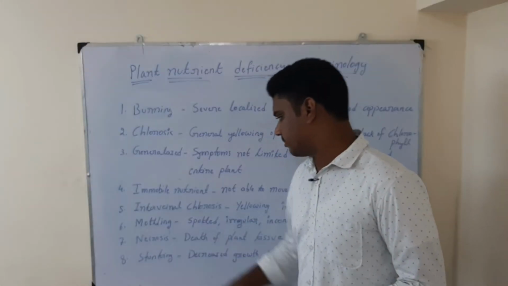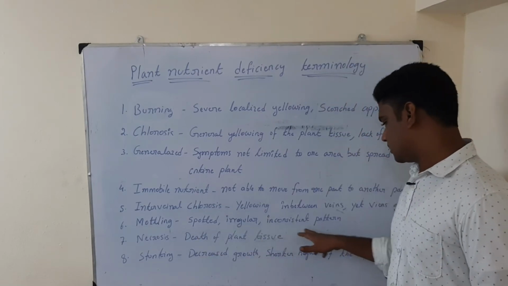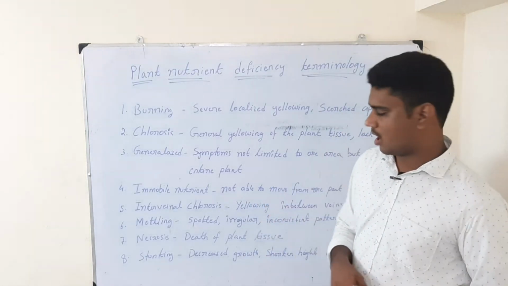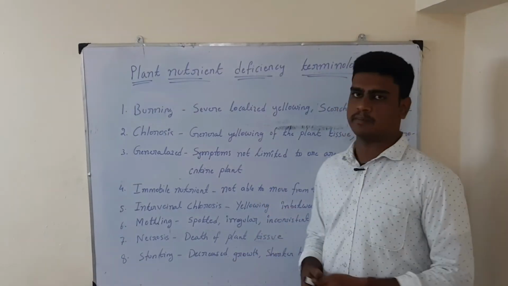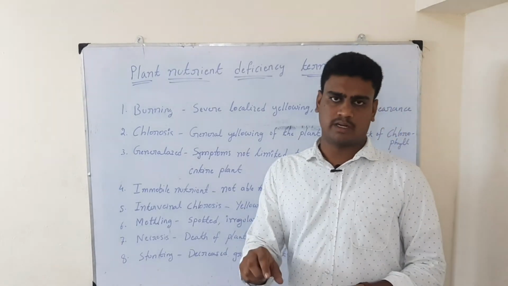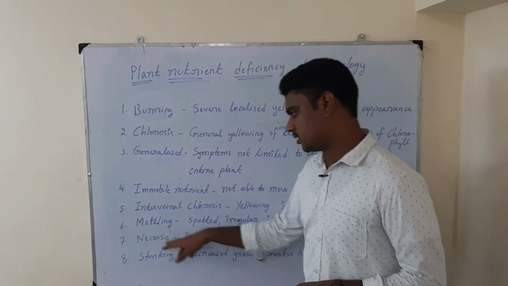Then the next one is mottling, MOTTLING: spotted, irregular, inconsistent pattern. That means it may be in the form of spots, or it may be an irregular or inconsistent pattern. However it appears, it may be spotted or irregular in shape or inconsistent in pattern. That can be considered as mottling.